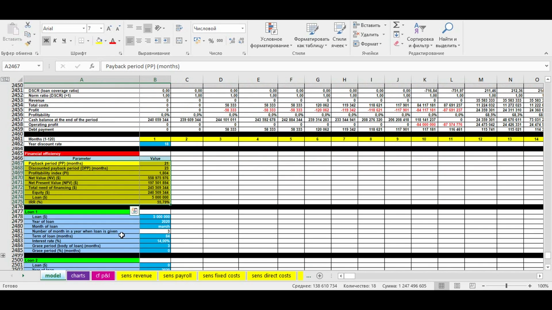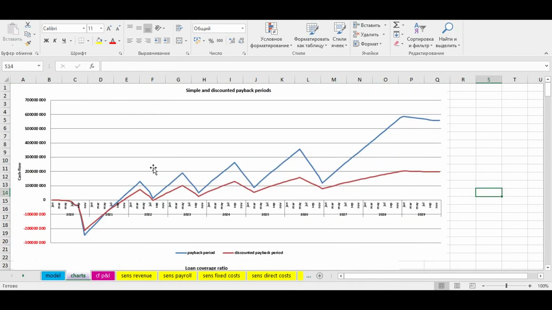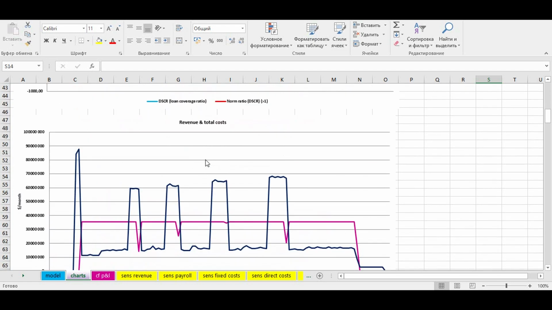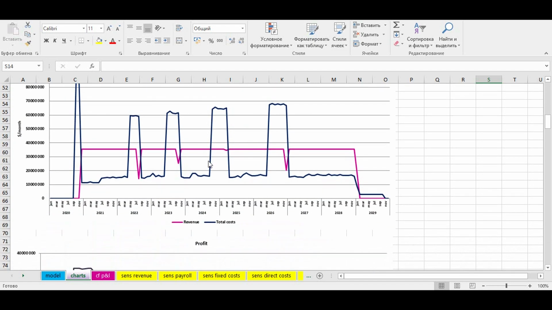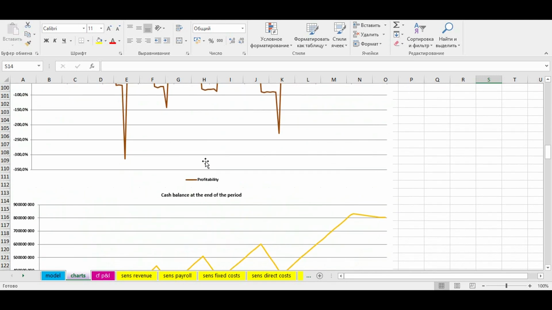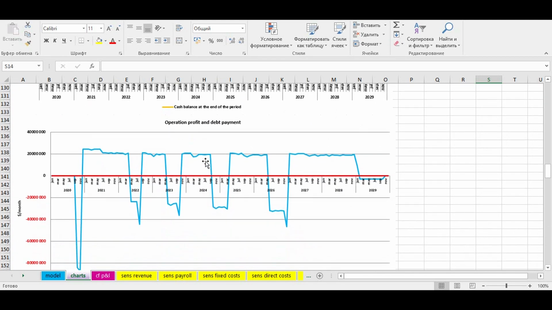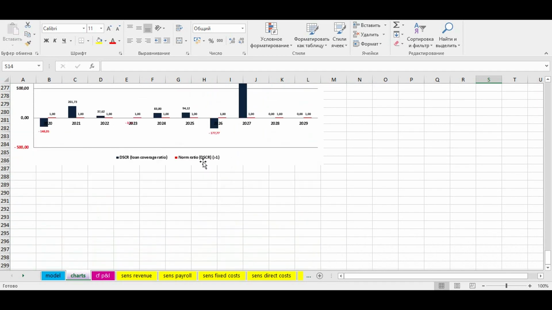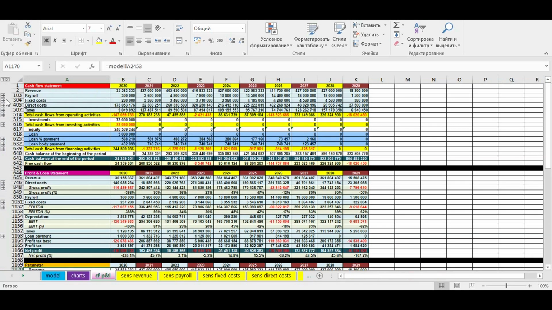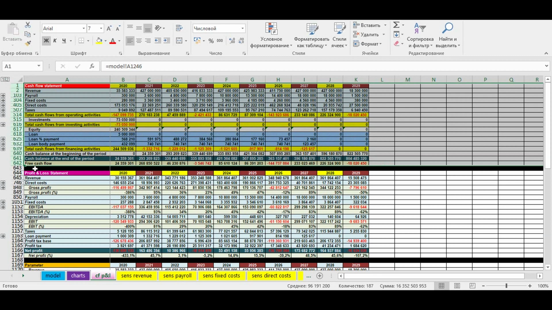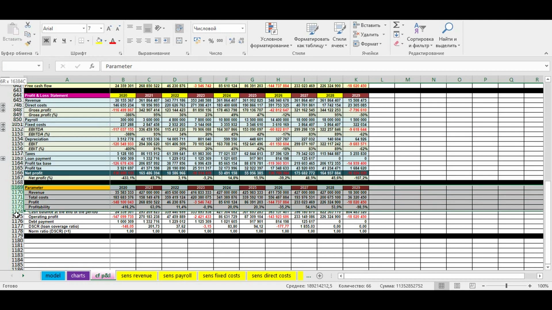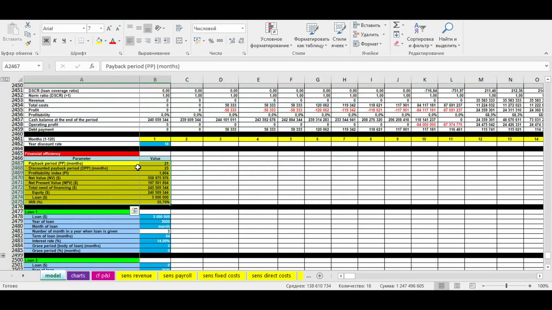Now you can see the graphic illustration of your business idea. Here, you can see in monthly detail simple and discounted payback period, a loan coverage ratio, and total expenses, profit, profitability, cash balance, cumulative profit, operation profit, and loan payment. Then you have the same information done yearly. On the next Excel sheet, we have gathered yearly consolidated cash flow statement, profit loss statement, and main financial results of your business idea. Finally, you see the financial efficiency of your quarry.